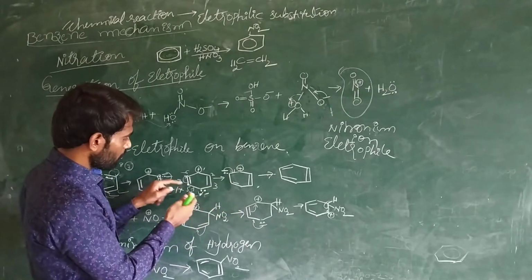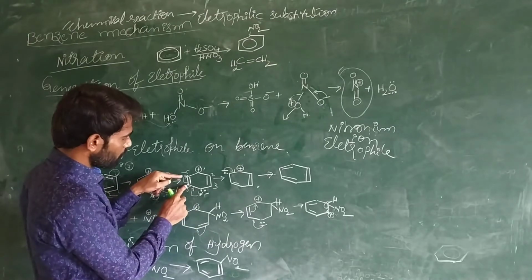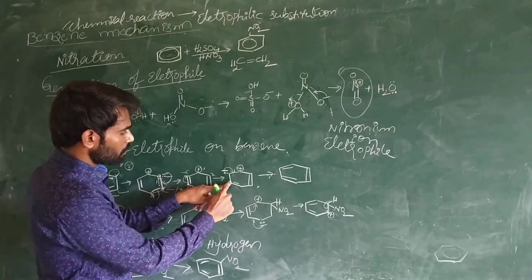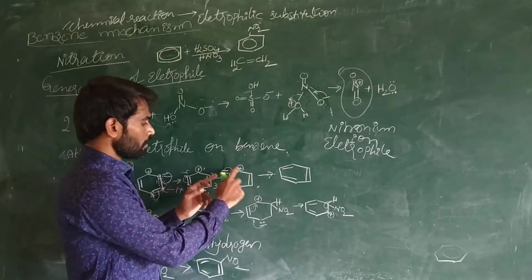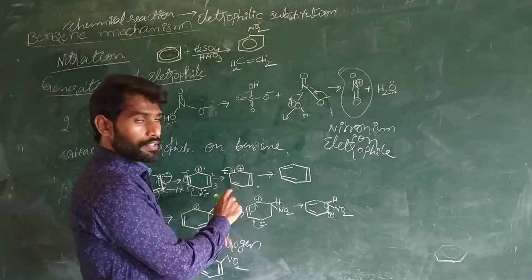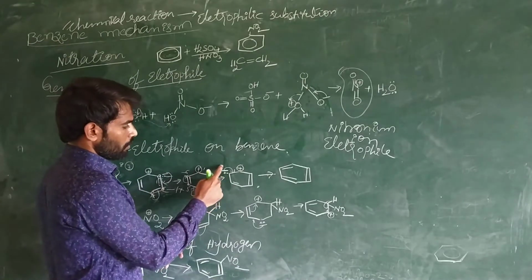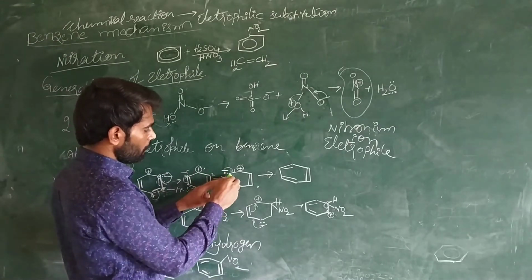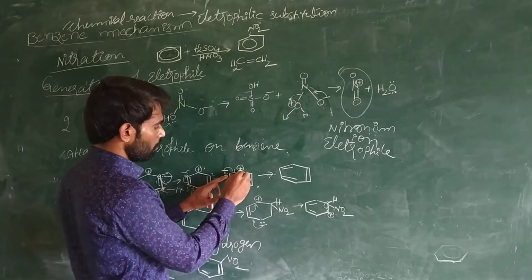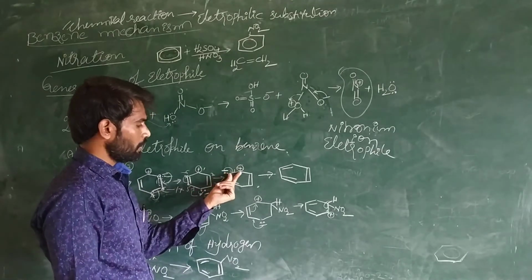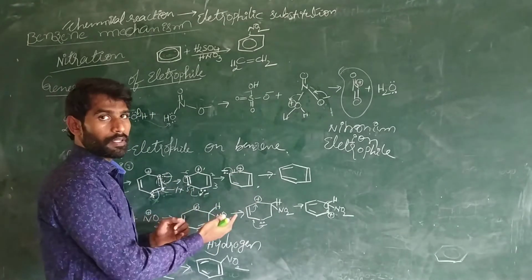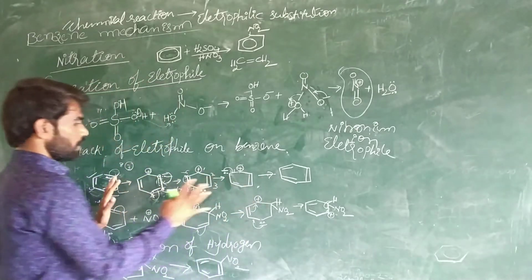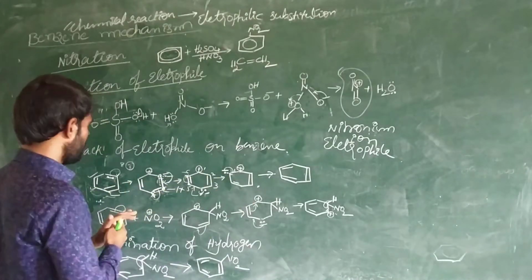and the electrons that were previously between the fifth and sixth are shifting towards the sixth carbon. Like that, these 2 electrons are shifting from the sixth to the 1. Between the 6 and 1, the electrons are shared. This cycle happens repeatedly. Like that, benzene is getting resonance stabilization.